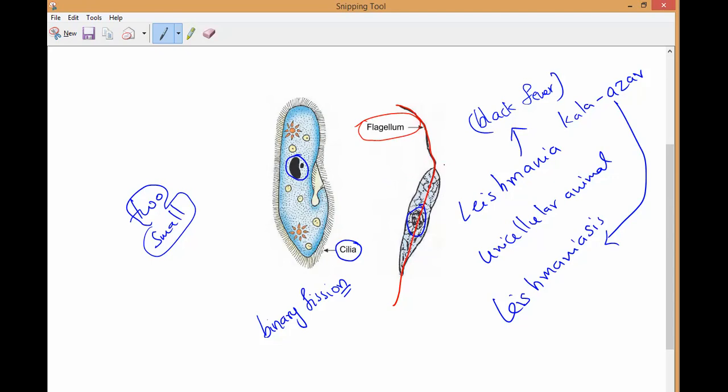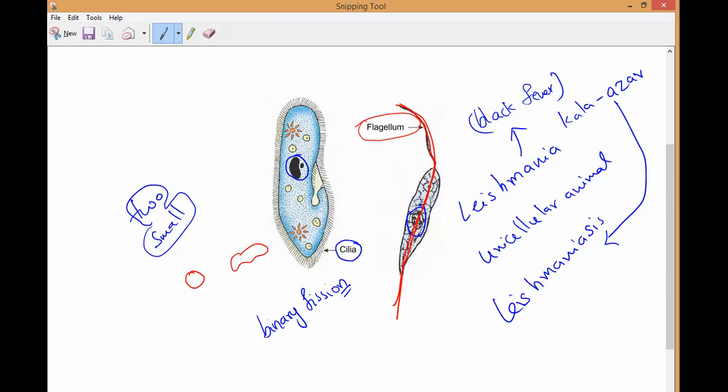So they will form according to this flagellum at this end. It will split into two new flagellum. Then later it will grow into new individual cells. That is how this Leishmania will develop into new organisms. But if you see here, Leishmania differs from amoeba in fission, because in amoeba and others the nucleus splits like this, but here the nucleus is broken down in a longitudinal way.